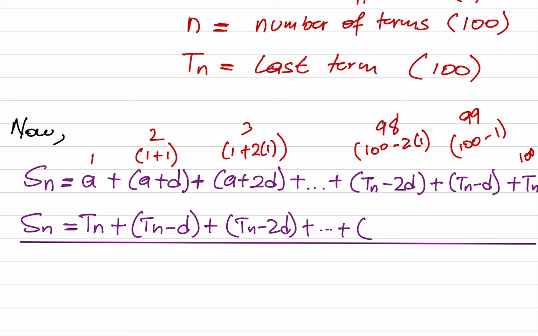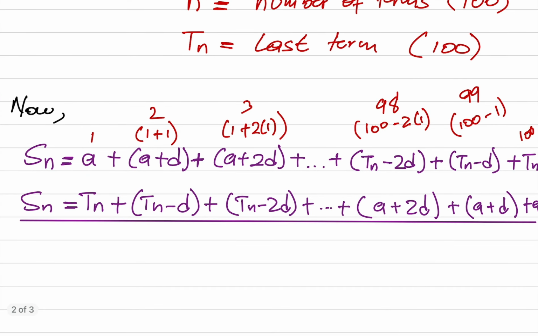We have A plus 2D. Here we have A plus D. Now here we have just A, we have just A there. We just have A there, sorry. We just have A there.